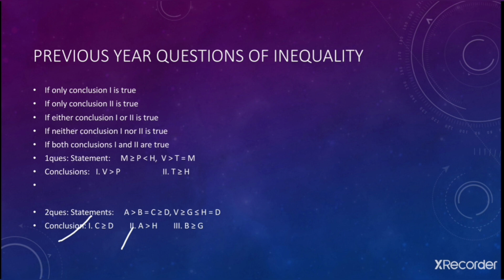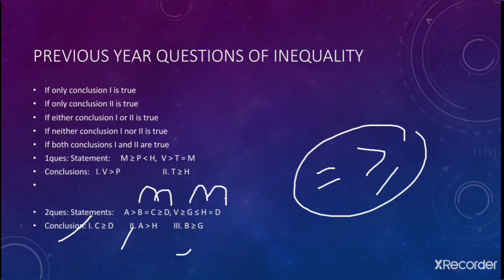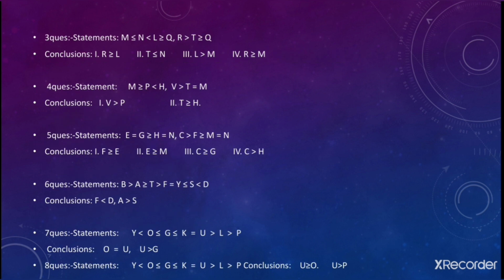Third one we need to look. We need to move forward from B to G. We can move from B to C and from C to D. In this split statement you can see we can move from D to H and from H to G you can also move. We have is equal to sign in the whole path, and with the is equal to sign we have greater than is equal to sign. So in this way this also goes true. So let's move on to next questions.